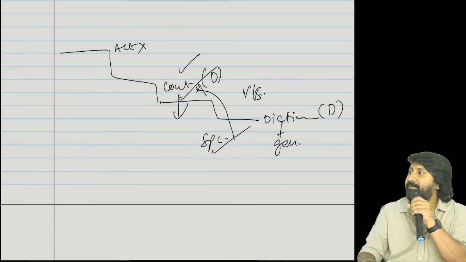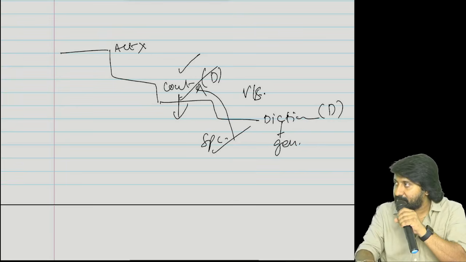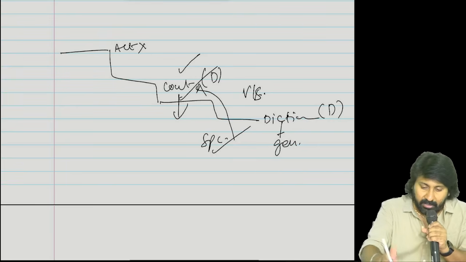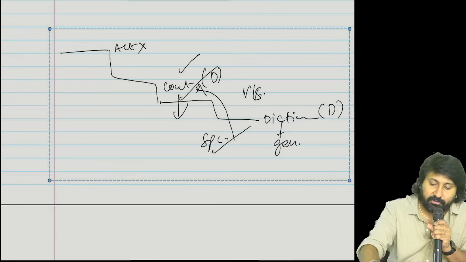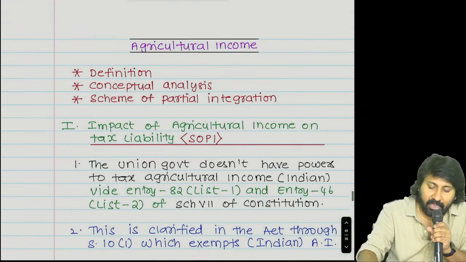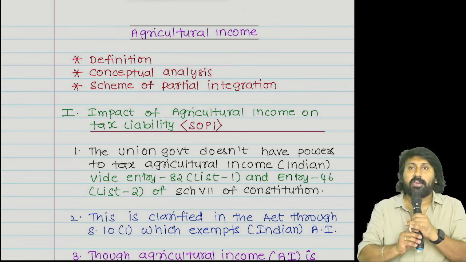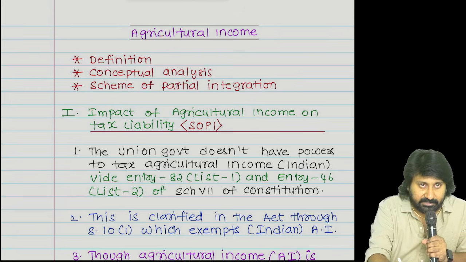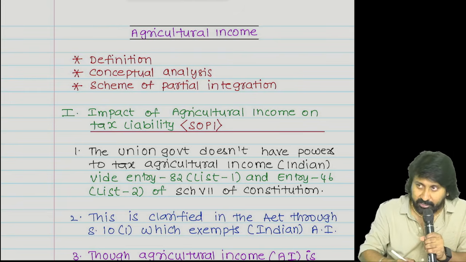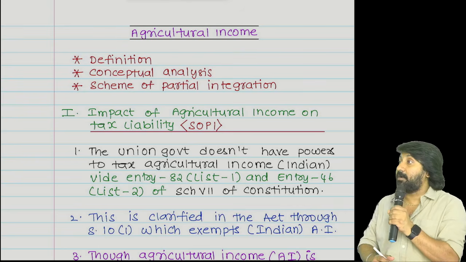Understood the point? Shall we now start the concept of agricultural income? This is all the basics we need to understand before we start. See the screen once. The agricultural income concept has 3 parts. First, the definition of agricultural income. Sir, you said defined, not defined.